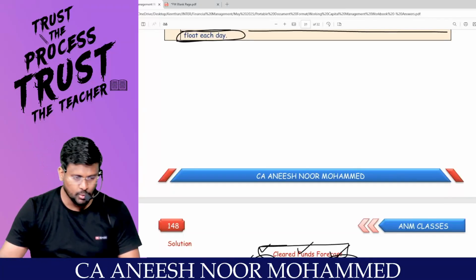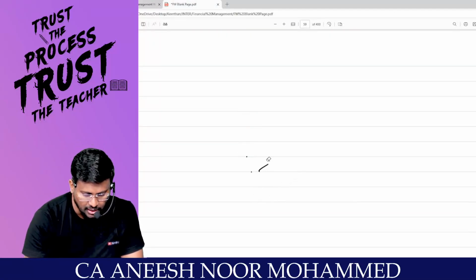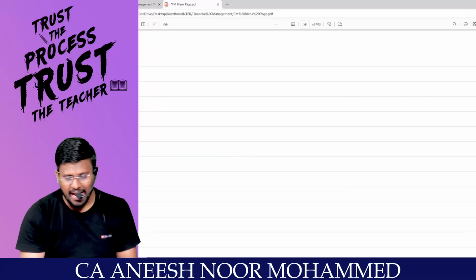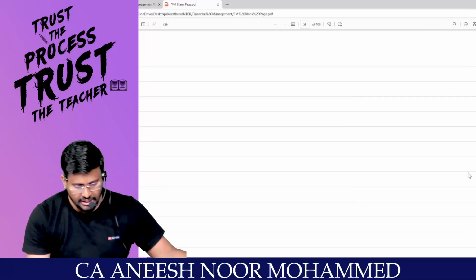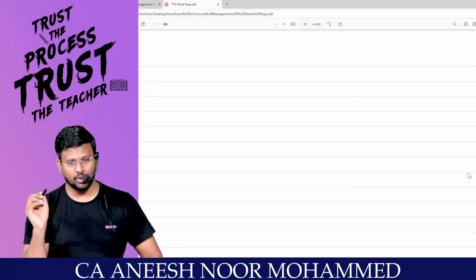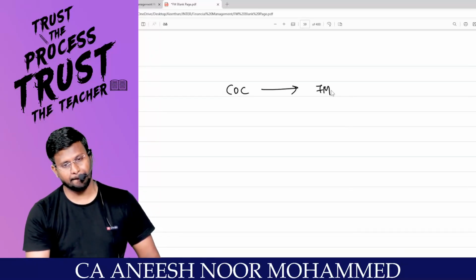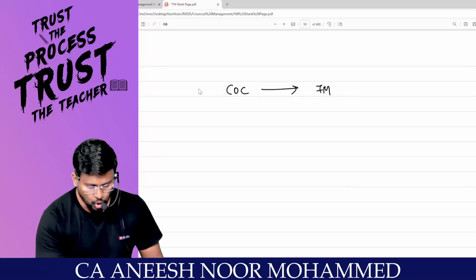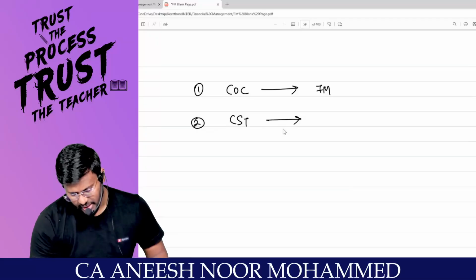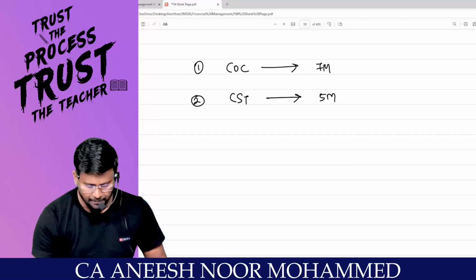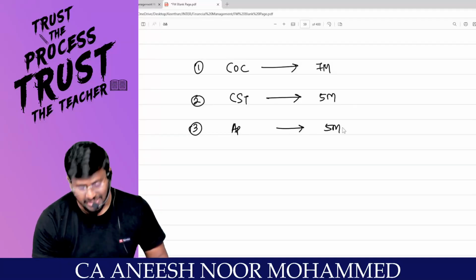My dear lovable students, we can say that we are through with the revision and the workout of the EFM. Ensure that you have completed these topics in your FM. Number 1, cost of capital. This will surely come for 7 marks in exam. Topic number 2, capital structure theories. This is coming for 5 marks in exam. Number 3, arbitrage process. If it comes, it is 5 marks in exam.